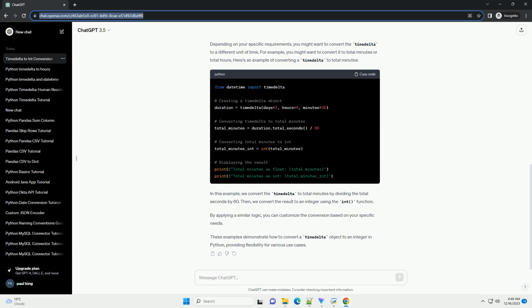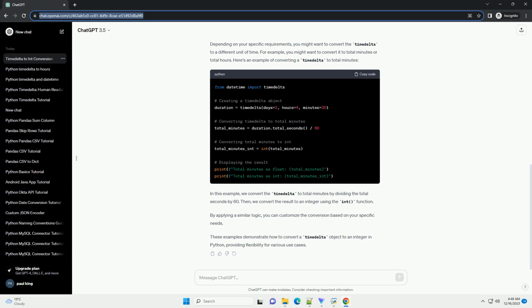Step 5. Practical examples. Now, let's look at a couple of practical examples where converting timedelta to an integer might be useful. Example 1. Calculate the future date. Example 2. Compare two timedelta objects.